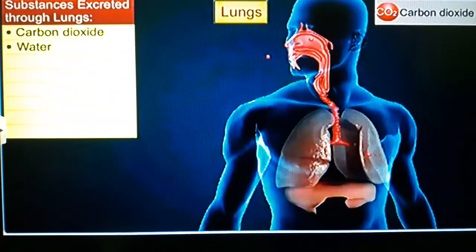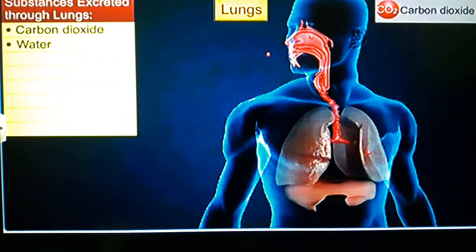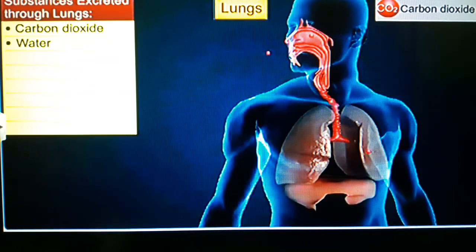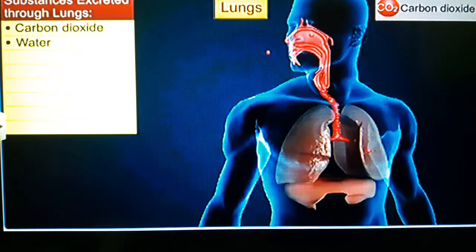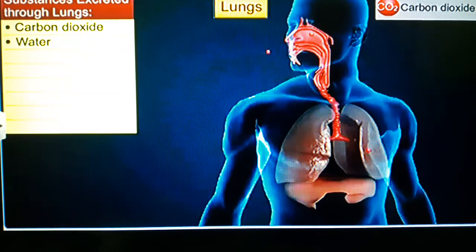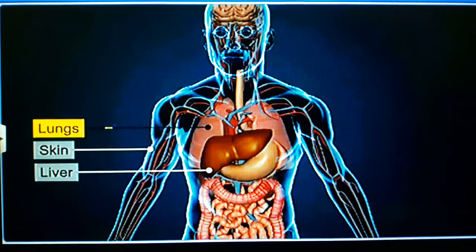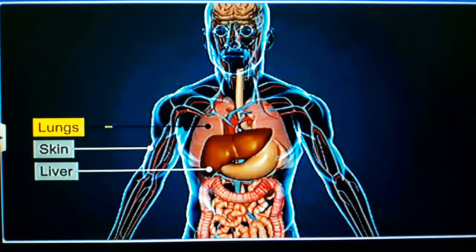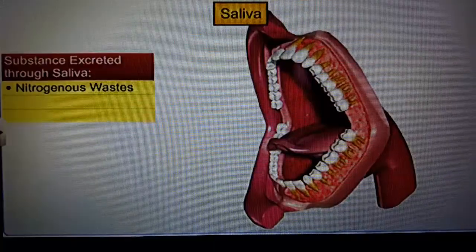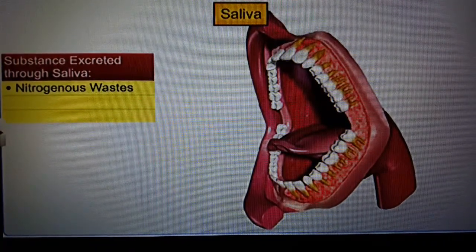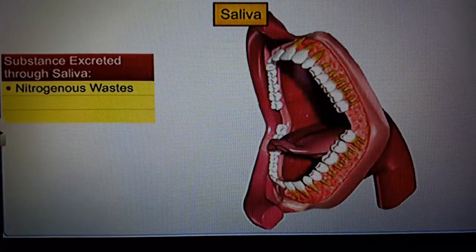Lungs in our body are also excretory organs, which excrete carbon dioxide and water from our body. During respiration, both carbon dioxide and water vapors are constantly removed by way of expiration. Besides skin, lungs and liver, saliva also removes some substances, including nitrogenous wastes.